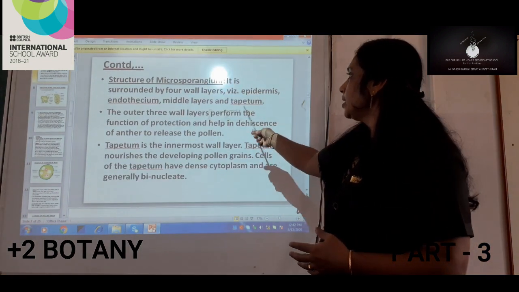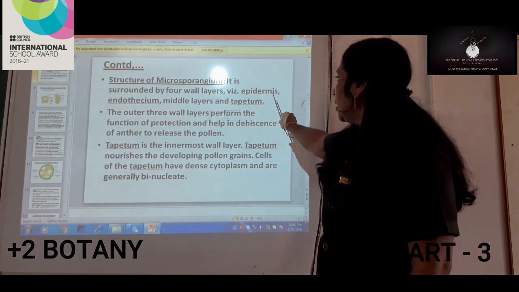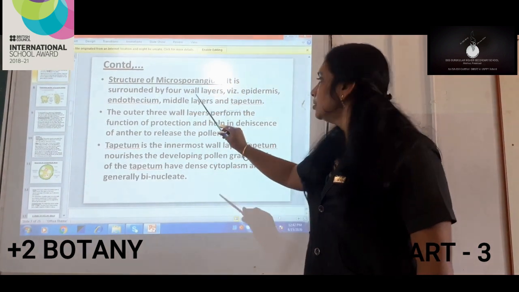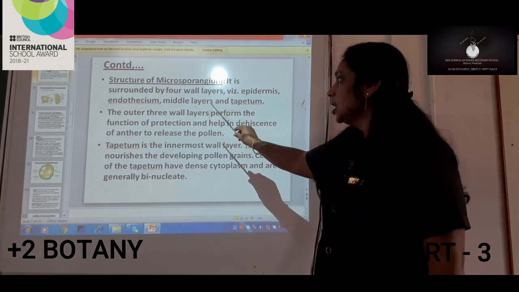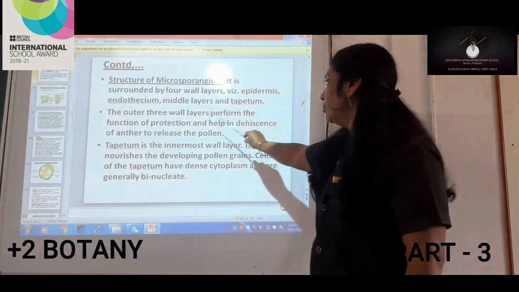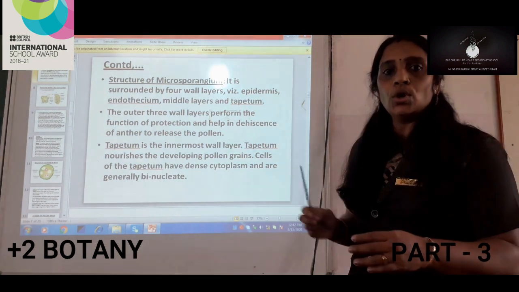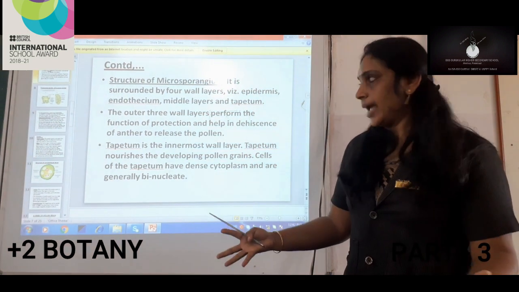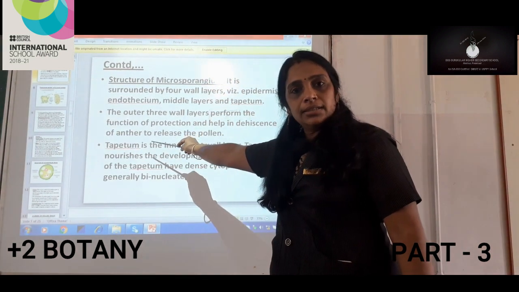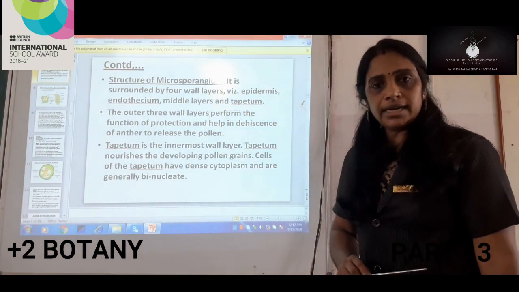So here, I repeat again, epidermis, endothelium and middle layer. These are the 3 wall layers which help to protect the anther. And number 2, they help to open the pollen sac, or we can say help to open the anther, so that pollen grains are released.